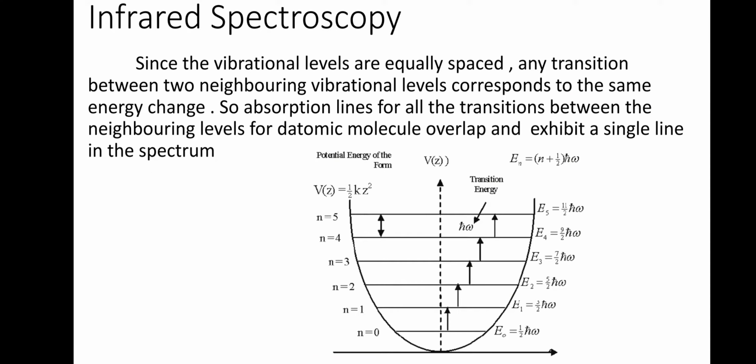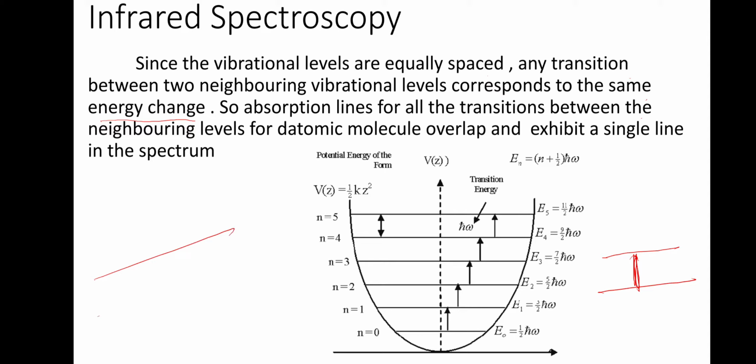Now, since the vibrational levels are equally spaced, any transition between two neighboring vibrational levels corresponds to the same energy change. So the absorption lines for all the transitions between neighboring levels of a diatomic molecule overlap, and we get a single line. Like this, a single line that we used to get.